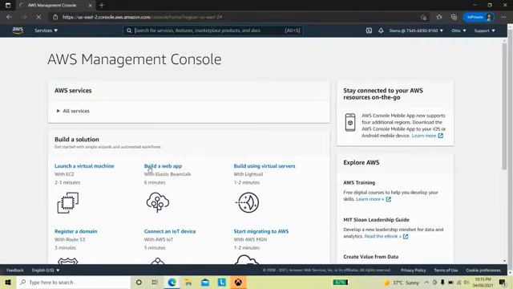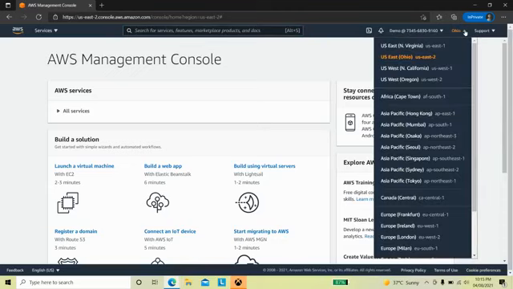See, it got logged in. You can see the account ID has been changed, as demo is the user and the account ID is this one. By default it's coming as US East 2 region. If you want, you can change to the nearest region to get low latency performance.